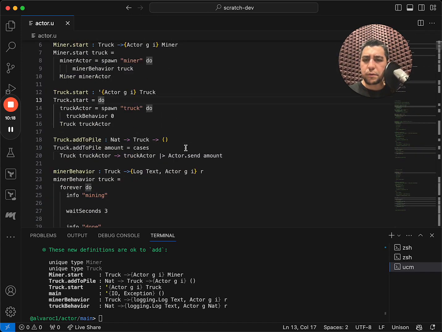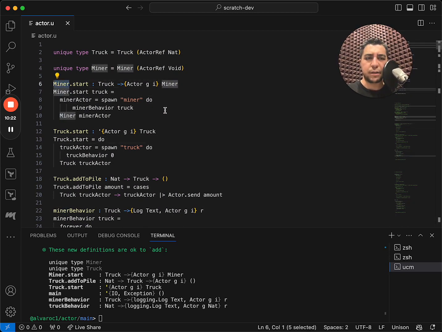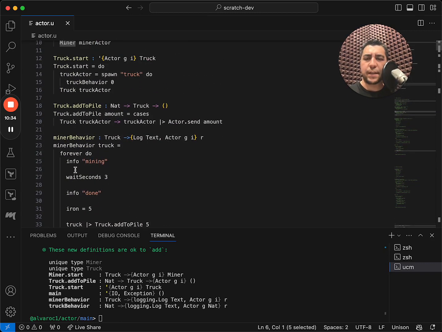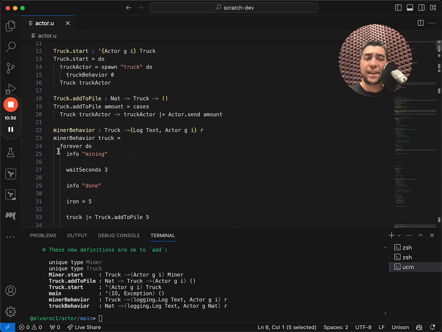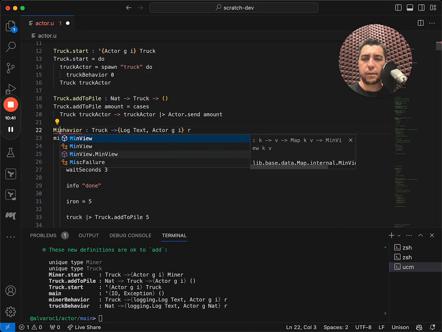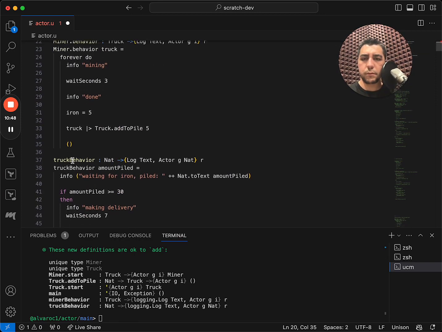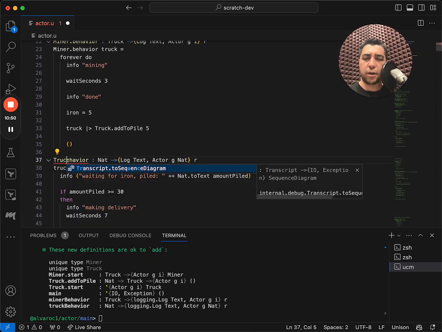Okay, next thing we'll do, since we're creating these namespaces for each of the actors that contain either the initialization or code that handles sending a message to the actor, we'll also namespace the behavior of the actor, just to follow that organizational convention. So the miner behavior, we'll call it miner.behavior. The truck will do the same thing, truck.behavior.